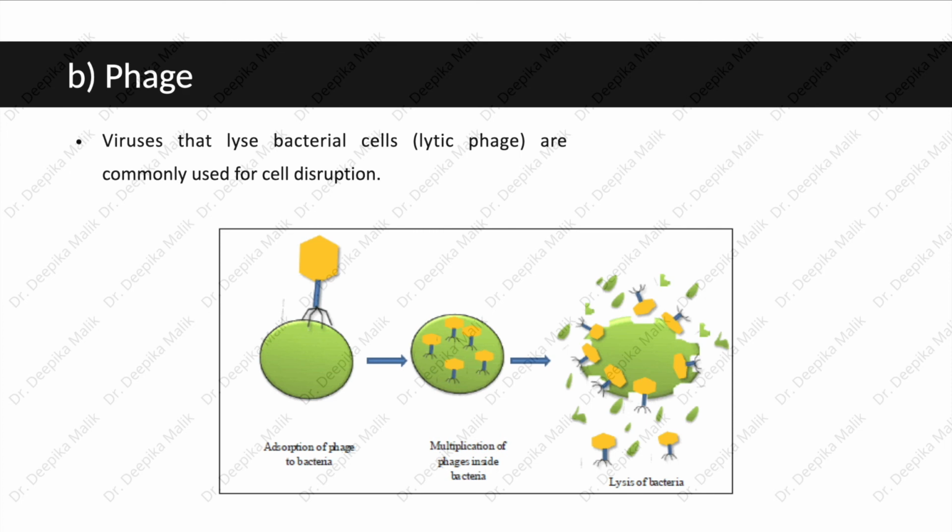Viruses that lyse bacterial cells, that is lytic phage, are commonly used for cell disruption. As you can see in the diagram, the phage gets adsorbed over the bacterial cell, enters into the cell and starts multiplying. After multiplication, it causes lysis of bacterial cells.